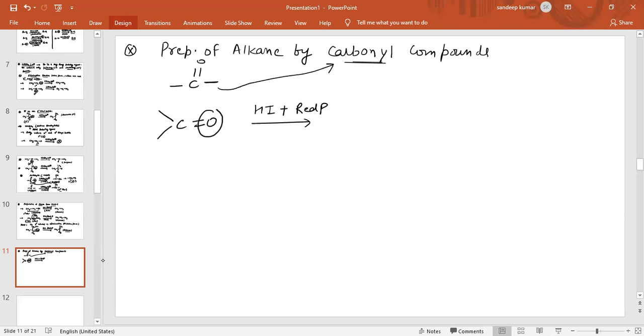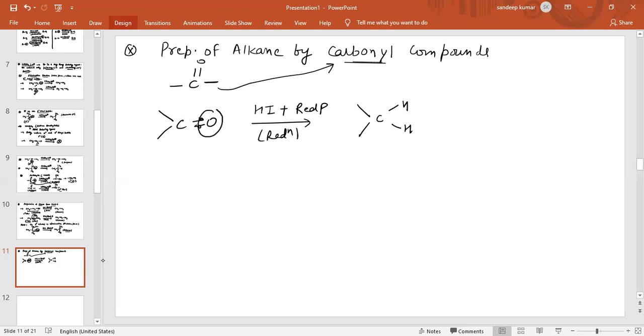These valencies are satisfied by hydrogen. Removal of oxygen and addition of hydrogen is again a reduction reaction. So HI in presence of red phosphorus is a good reducing agent.